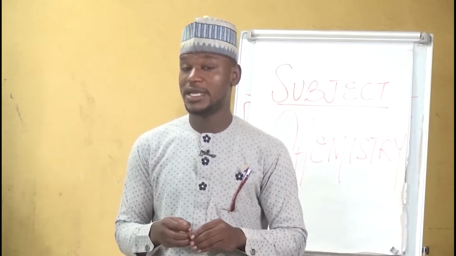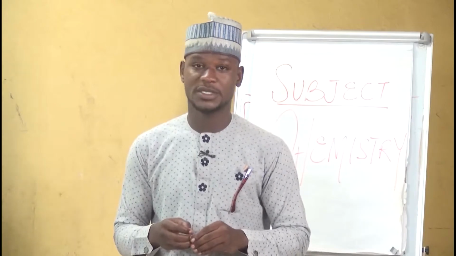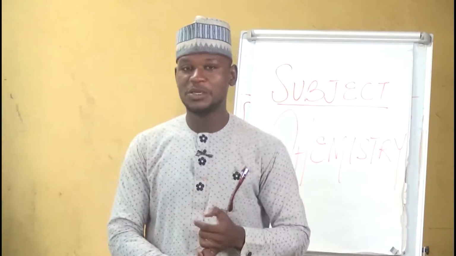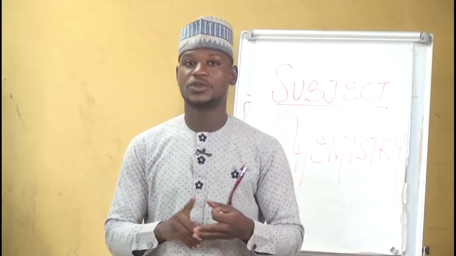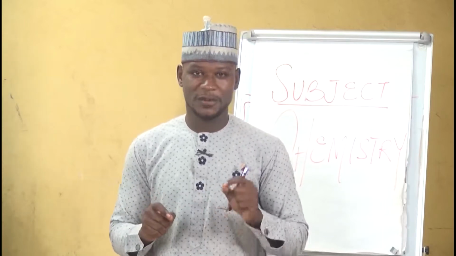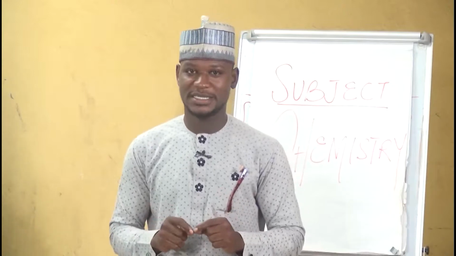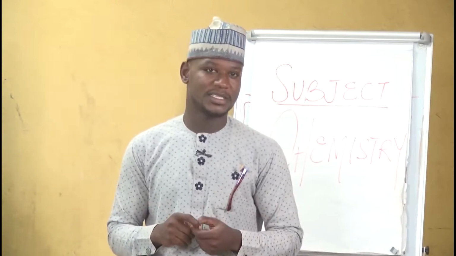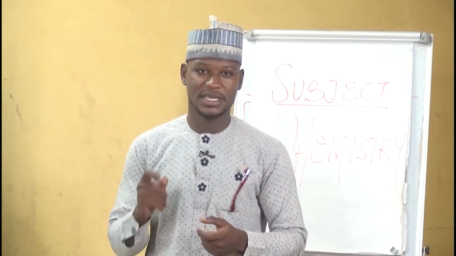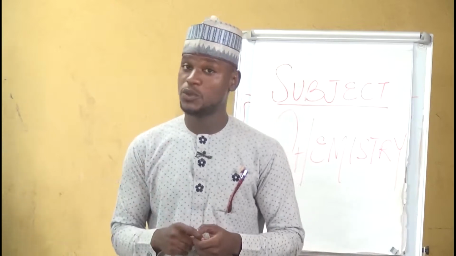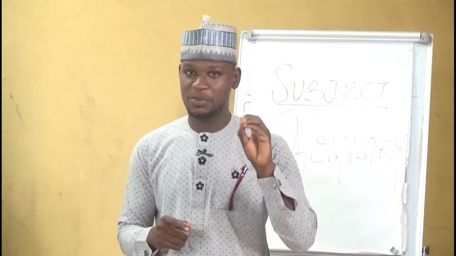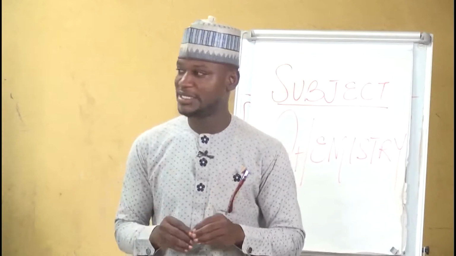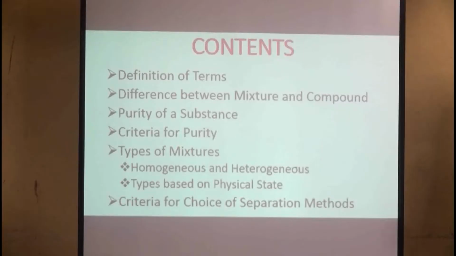And he moved ahead to tell you that if you want to test for purity of a substance, you can either use the melting point if you are talking about a solid, you can use boiling point if you are talking about a liquid, you can also use density and refractive index. Remember, the best criteria for testing the purity of a solid substance is the melting point, while the best criteria for testing the purity of a liquid substance is its boiling point. And also, you should take note of the fact that impurities generally increase the boiling point and decrease the melting point. From there, he moved ahead to tell you types of mixture.